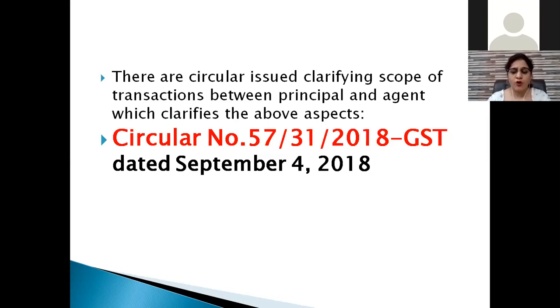But instead of telling him to receive and send me goods, he simply allocates the vendors, and that vendor directly sends the goods to me. Then in that case, that agent is simply named a procurement agent and will not come under the ambit of Schedule 1.